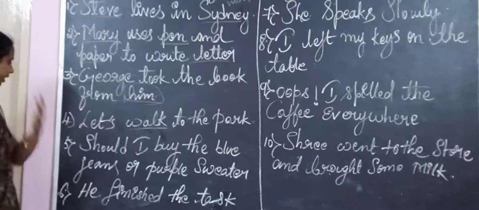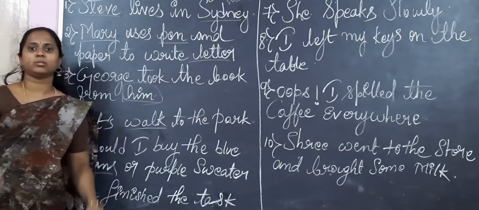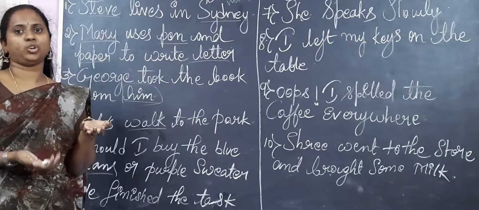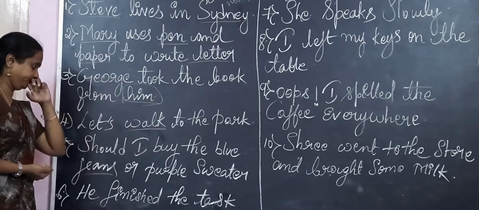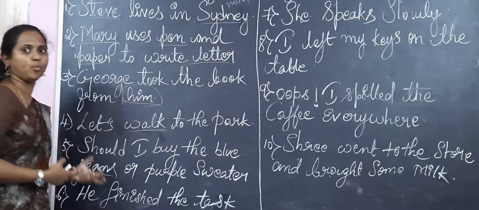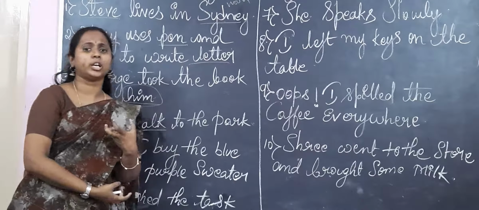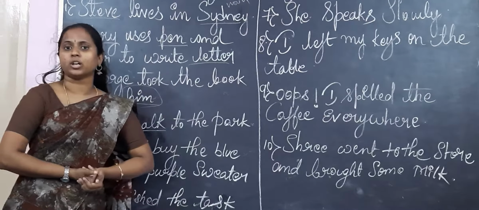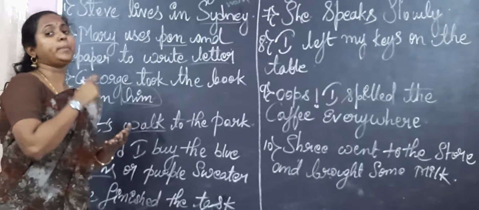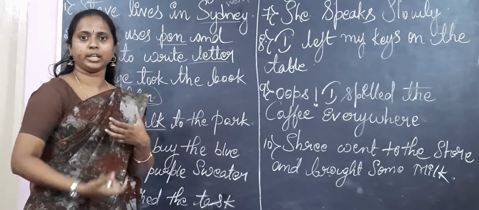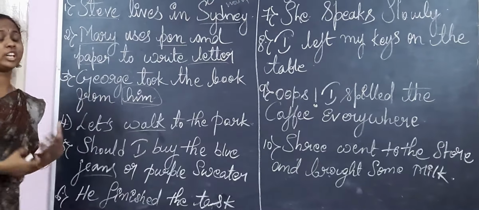See, in this sentence, jeans, you guys know what jeans are, it's a type of clothing. So jeans is a noun. You are describing deeper into it: blue jeans. What color of jeans it is? You are describing a noun. Suppose, for example, Mary is the name of a girl, it is a noun. If I say Mary is looking beautiful, what is the meaning of beautiful? It's describing Mary.